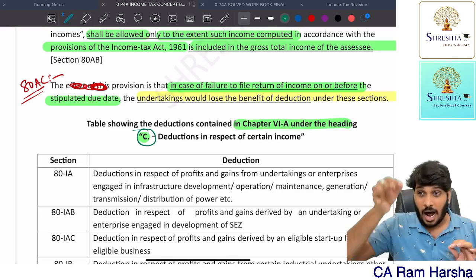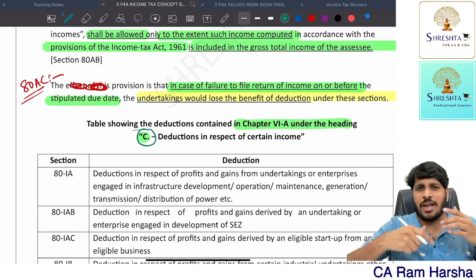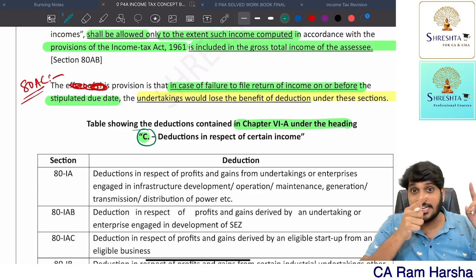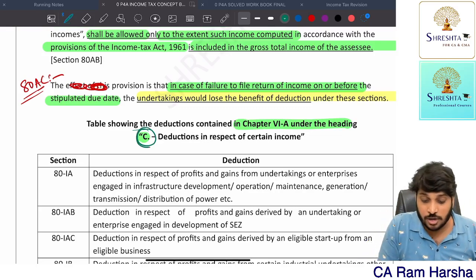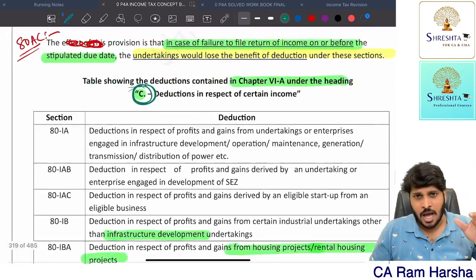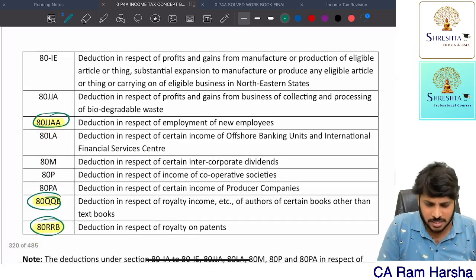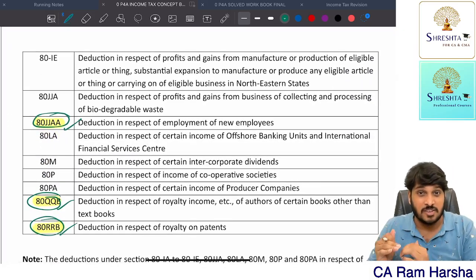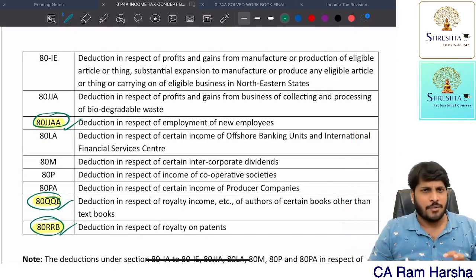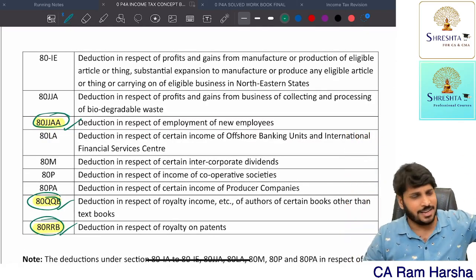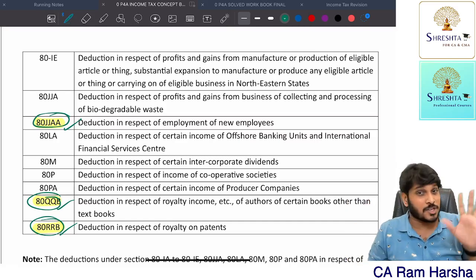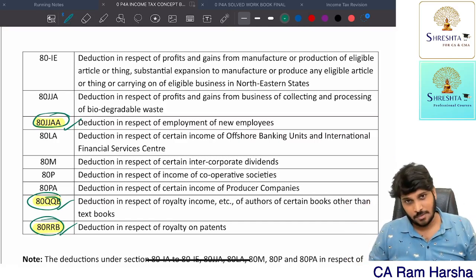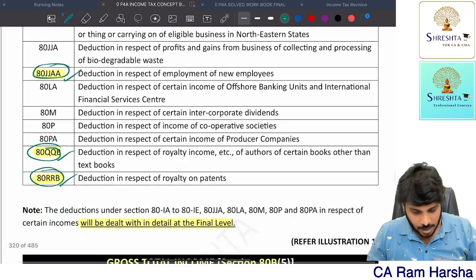And remember, under those sections, if you want to claim deduction, you must file the IT return on or before the due date, if at all you want to claim deduction related to heading C. Under that heading C, there are so many sections. Only these three sections we have in syllabus related to heading C. Whereas the remaining sections, 80C, 80D, 80DD, all these we have in our syllabus because they are not coming under heading C. Able to understand. Next.